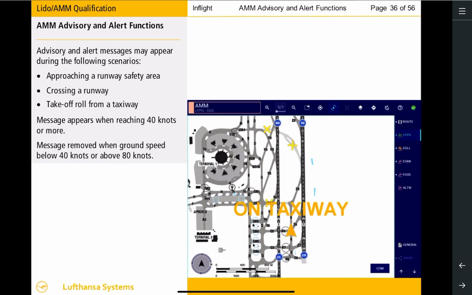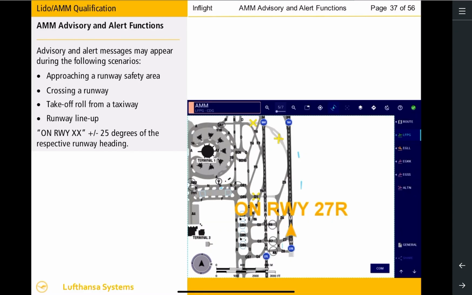If the aircraft ground speed exceeds 40 knots on any airport surface other than a runway, Lido AMM will activate the arming function to display the message on taxiway. This alert message will be displayed in the track up mode together with the own ship symbol. The message will automatically disappear once the aircraft has decelerated below 40 knots or continues to accelerate above 80 knots. The arming function will not be activated, nor will the message be displayed once the aircraft has crossed the Cat 1 or Cat 2-3 holding line of the anticipated departure runway.